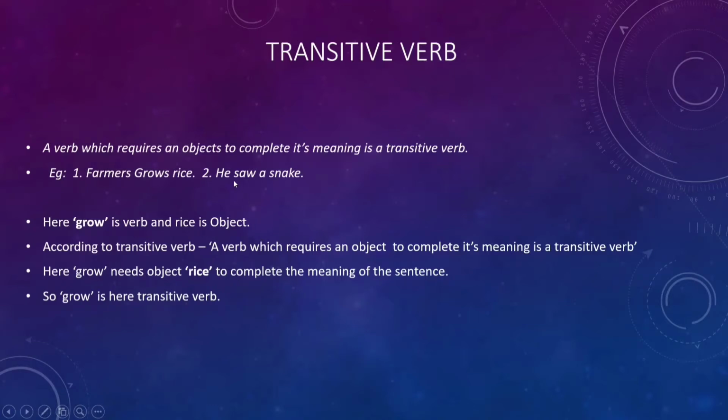Next example, he saw a snake. Here saw is a verb and a snake is object. Here also the verb saw needs the object a snake to complete the meaning of the sentence. Without the object a snake, the sentence has no meaning. So, saw is here a transitive verb.